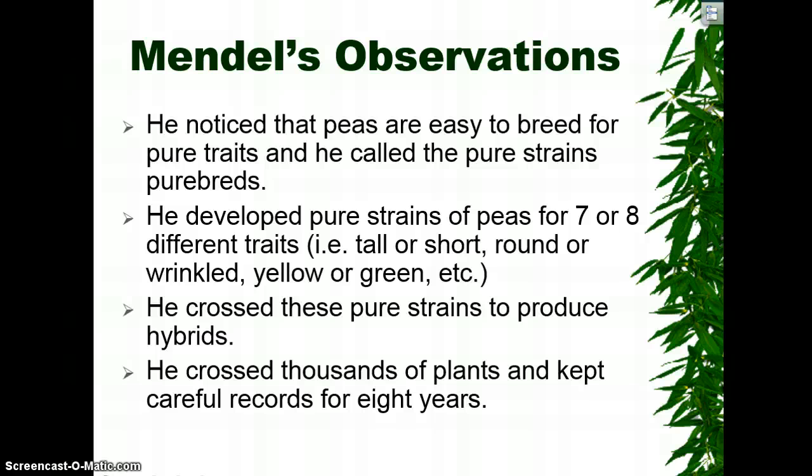So they were purebred for all of those traits that he looked at. And he crossed the pure dominant with the pure recessive, and he did this thousands and thousands of times and kept very good records. One thing you have to remember: when Gregor Mendel was doing his work, they knew nothing of genes nor DNA at the time. So that's what makes his work kind of exceptional.